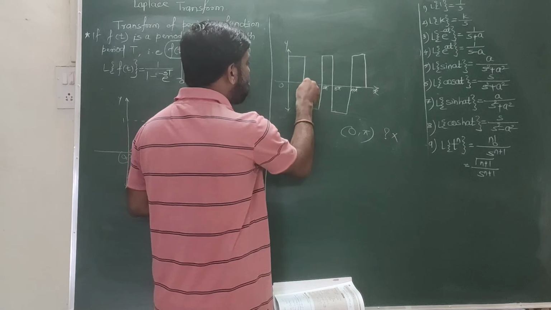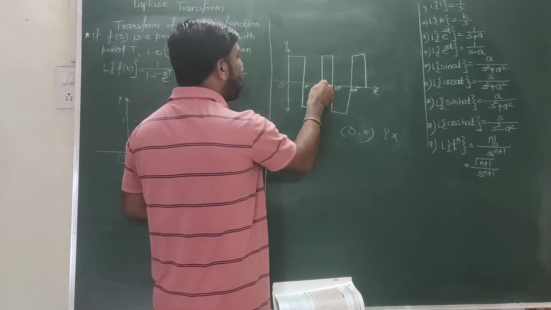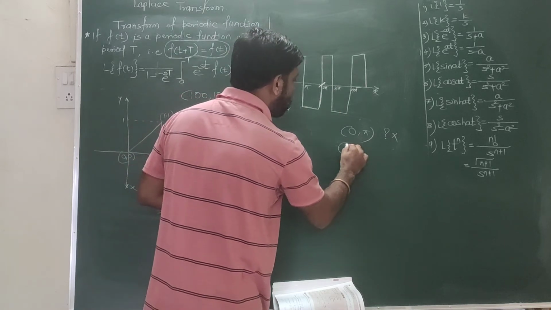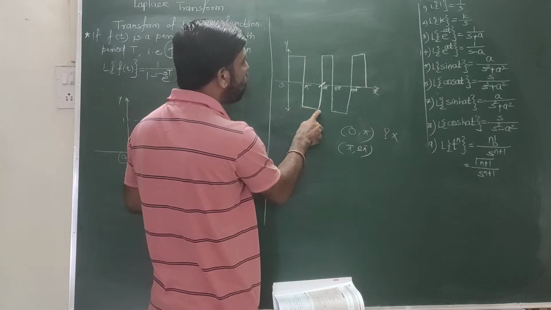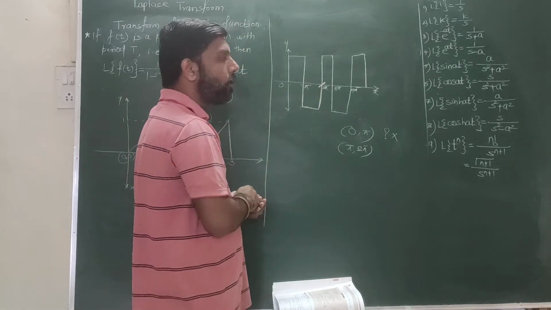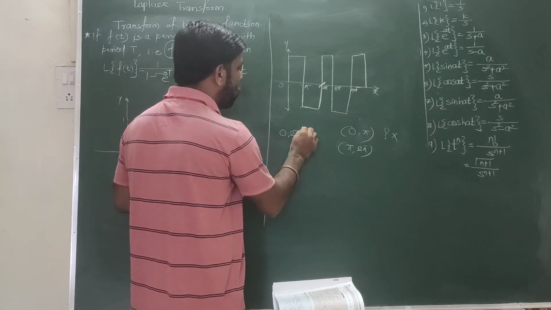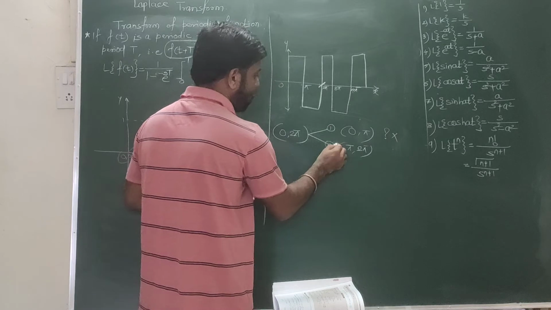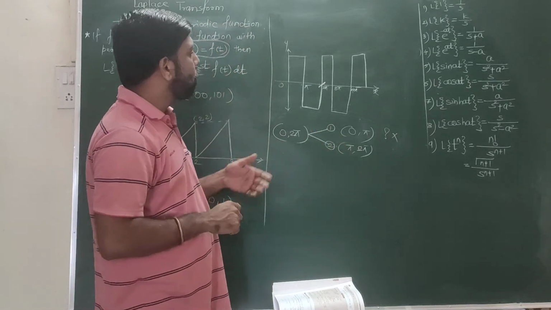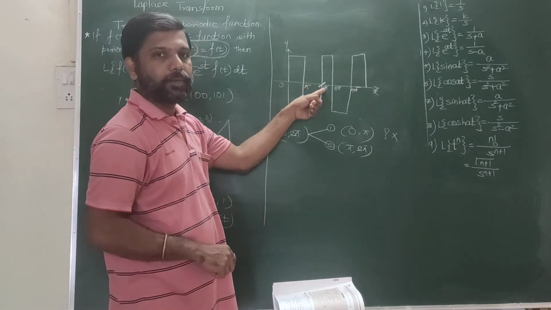Now if we consider pi to 2 pi, and if we end at this position, so from pi to 2 pi, what nature do we have? It goes in the downward direction, and this is the nature. Now our actual interval is 0 to 2 pi. Now the periodic nature belongs in this interval 0 to 2 pi.